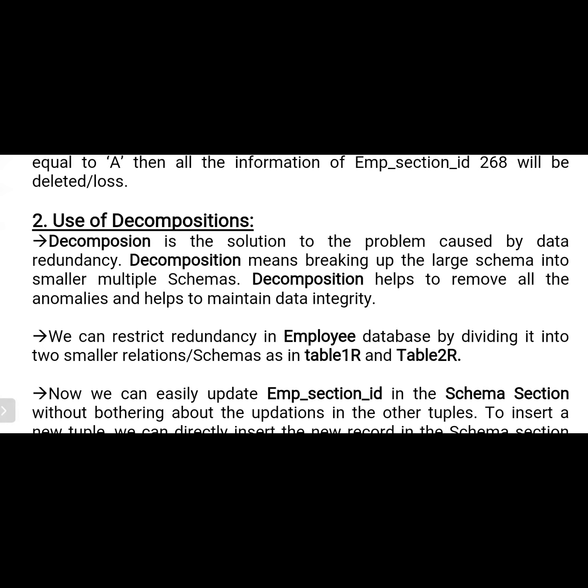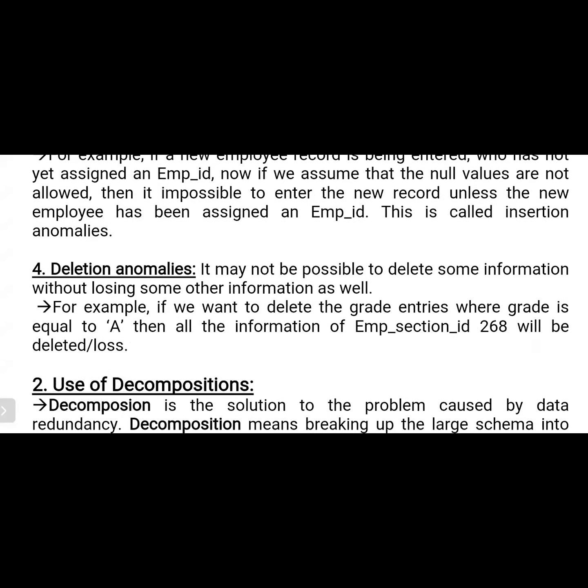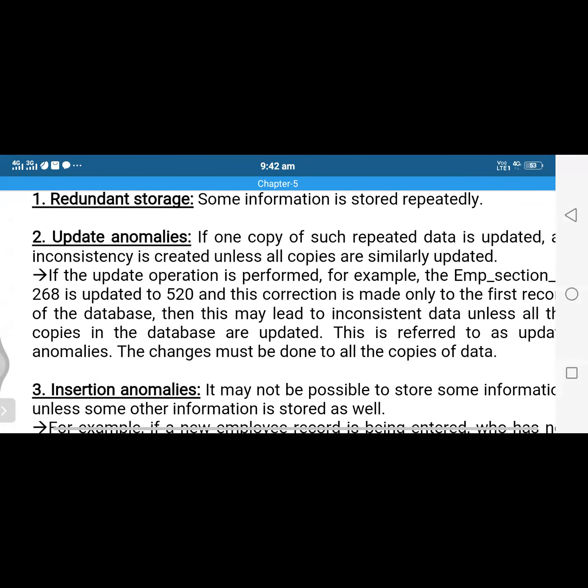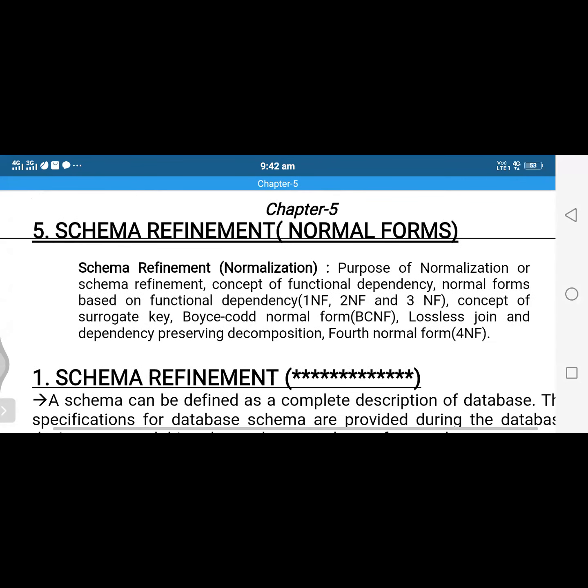Normalization can be achieved by using different types of normal forms. Those are first normal form, second normal form, third normal form, Boyce-Codd normal form, fourth normal form, and fifth normal form. If you complete these normal forms, our syllabus is completed. Please try to observe our syllabus now.